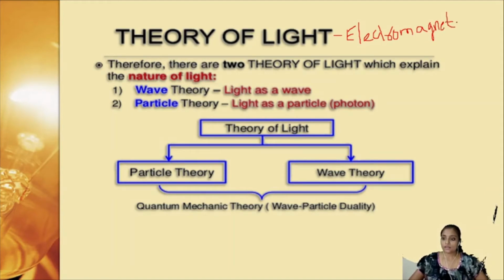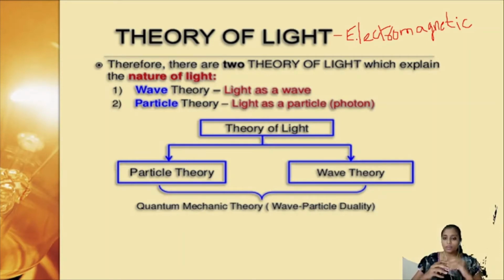Now, who has exactly given the theory of how light travels, whether in the form of waves, particles, or any other form? There were many scientists who came up with different theories.